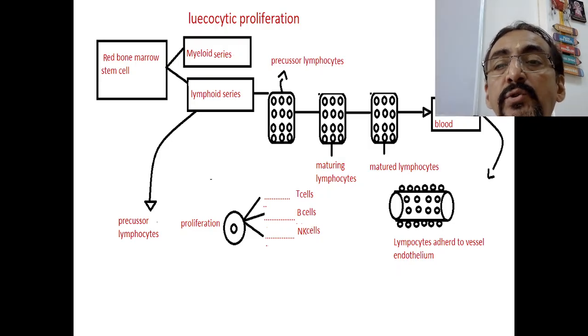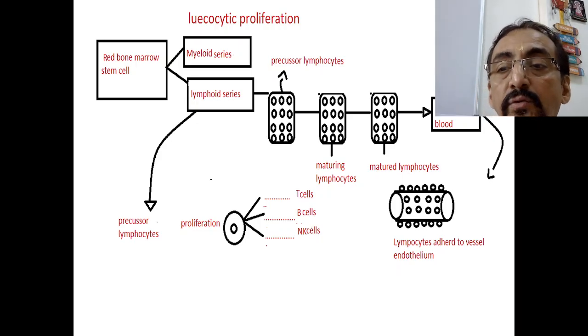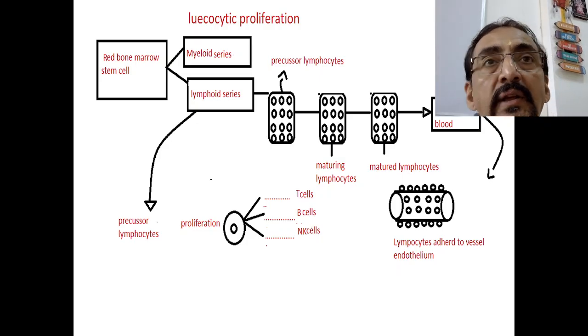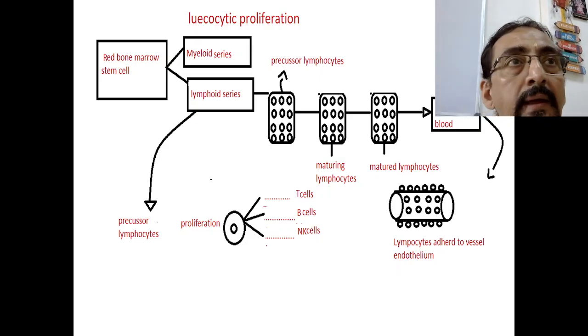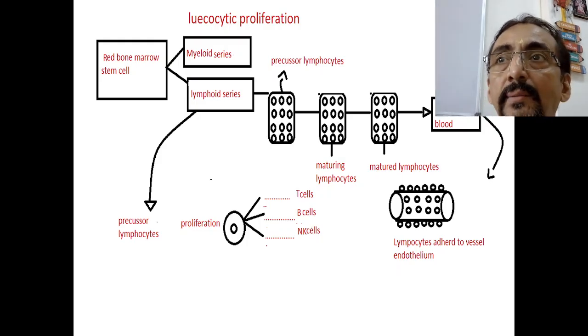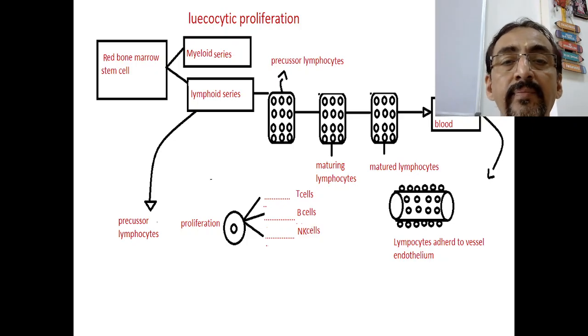Then there will be mature lymphocytes, and these mature lymphocytes are released into the blood. In the blood, they reach the vessel, where they adhere to the endothelial layer of the vessel. In other words, they rest in the endothelium of the vessel. Whenever there is a need, immediately they come into action.